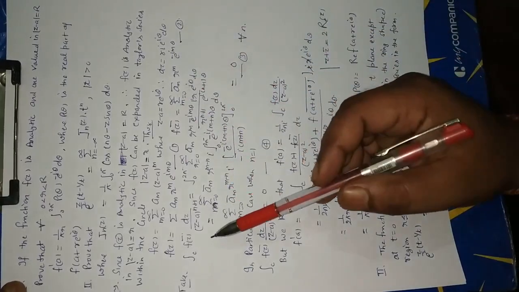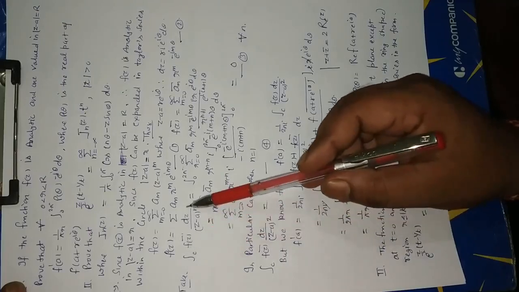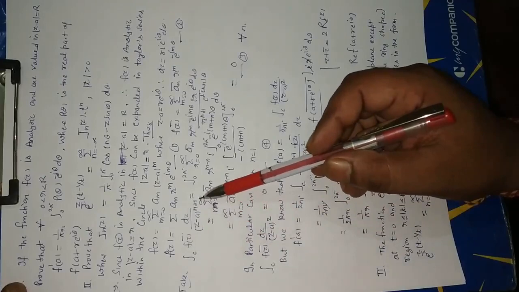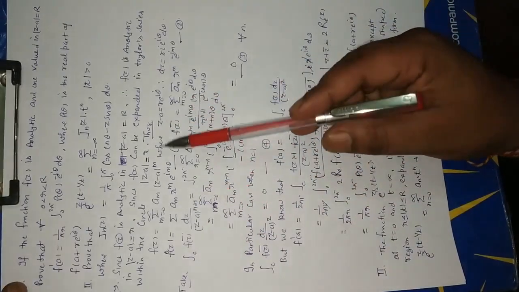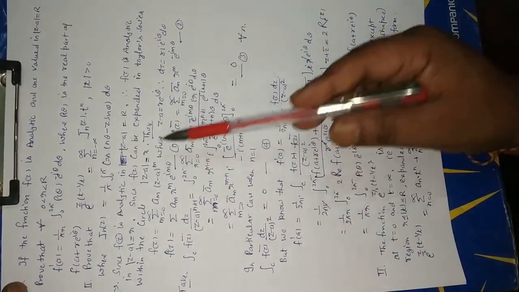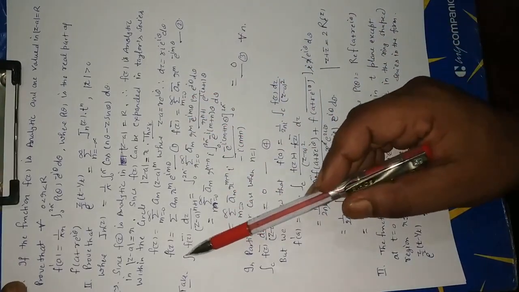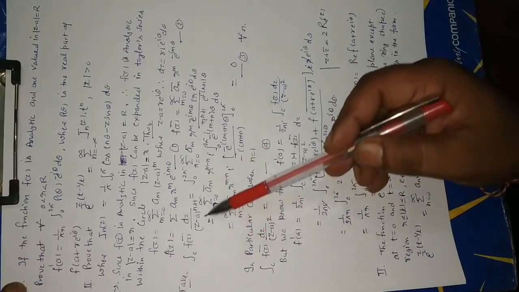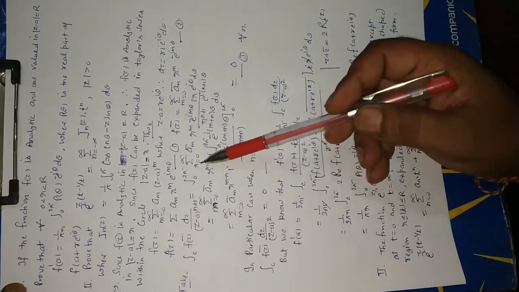Now we take the integration over C of f(z) bar dz upon (z - a)^(n+1). This is on the given circle |z - a| = r. Then in this position the contour integration converts into the limit of integral 0 to 2π.